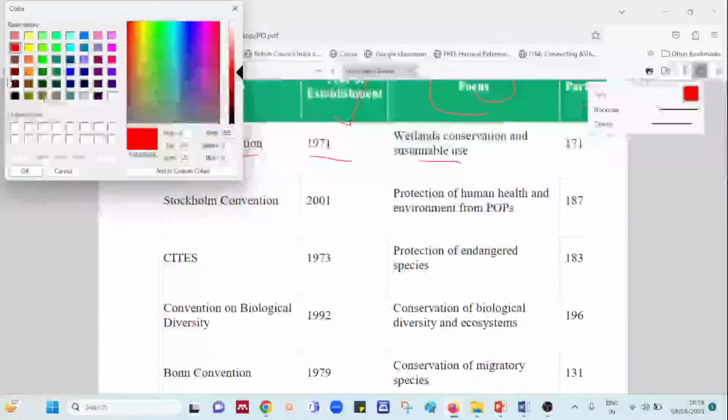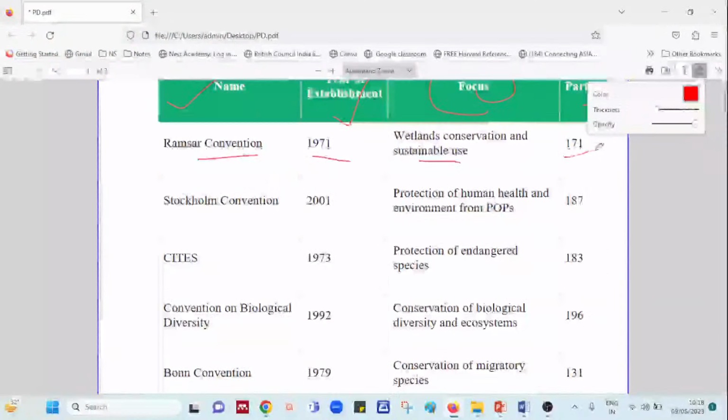So at least this is enough for you at a start. At an initial level, it is important for you to know the convention's name, the year of establishment, the focus of the particular convention, and the number of parties, that is the number of countries which are parties to this convention.